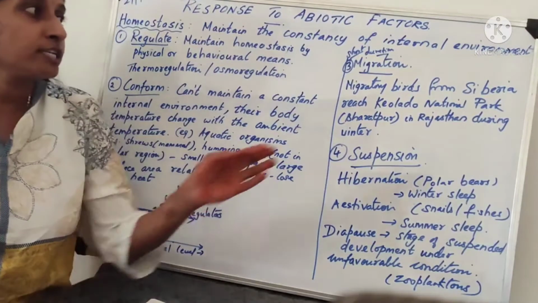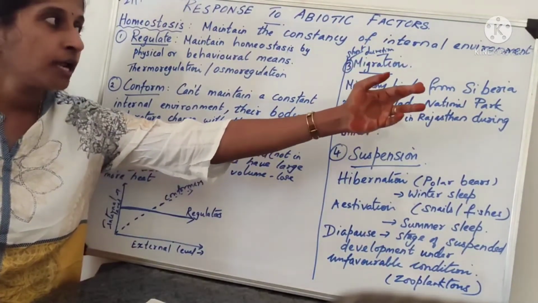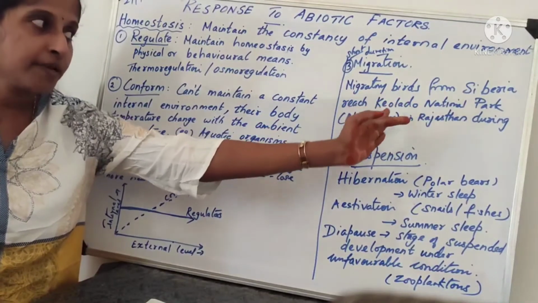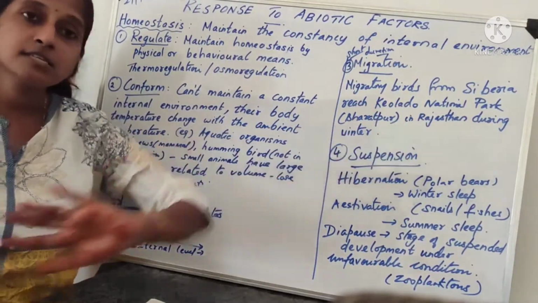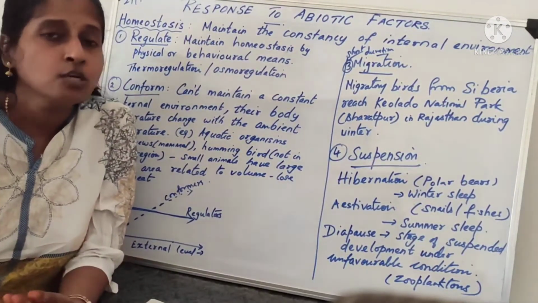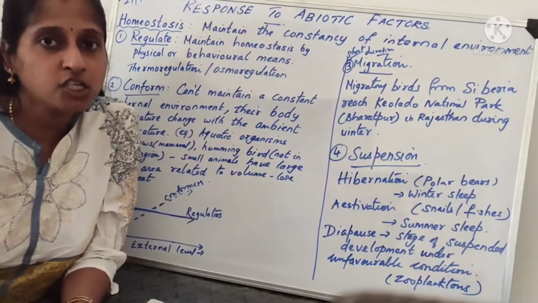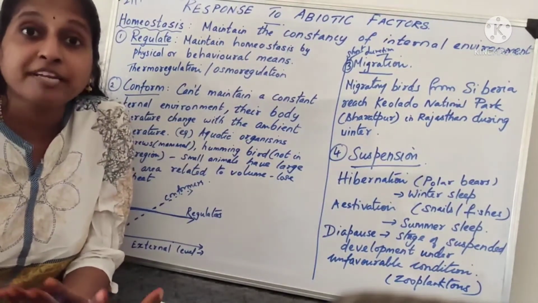Many migratory birds, like the Siberian crane, move from Siberia and reach Keoladeo National Park, Bharatpur, in Rajasthan. During winter, you can find them migrating from one place to another. So this is one method to cope with the harsh environment or abiotic factor. The next one is what? Suspension.